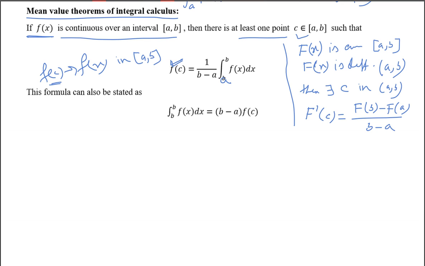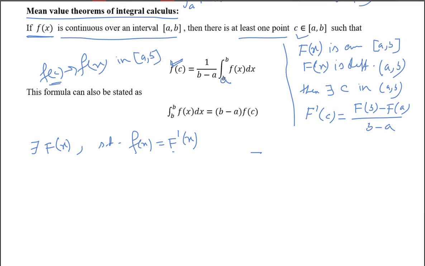If f of x is a continuous function over the interval [a, b], and if f of x is integrable, then there exists a function capital F of x such that small f of x is equal to capital F dash x. If you apply the mean value theorem for differential calculus on this capital F of x, you will get F dash c is equal to F of b minus F of a by b minus a.